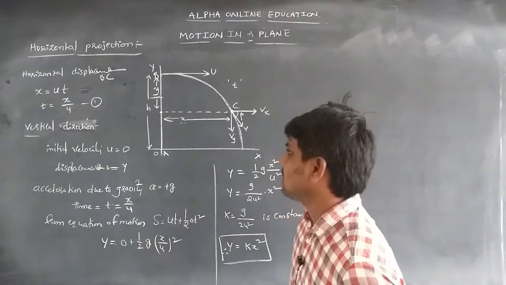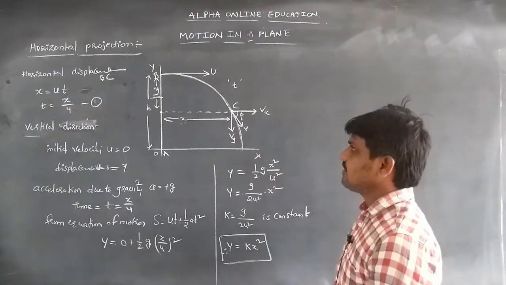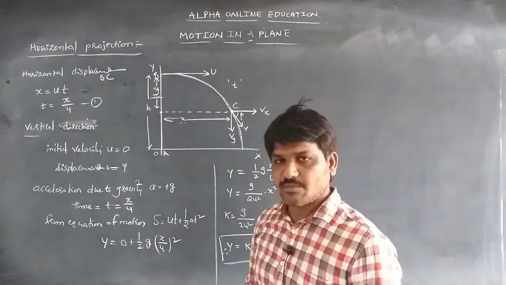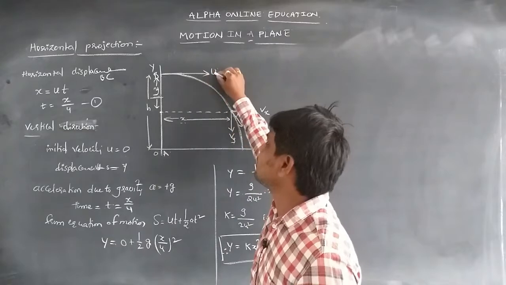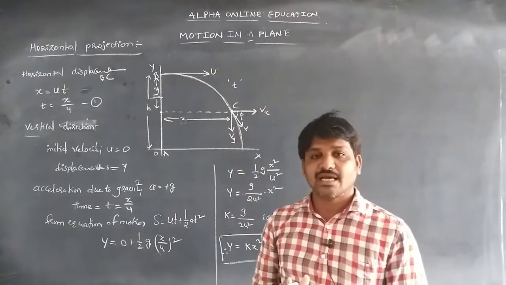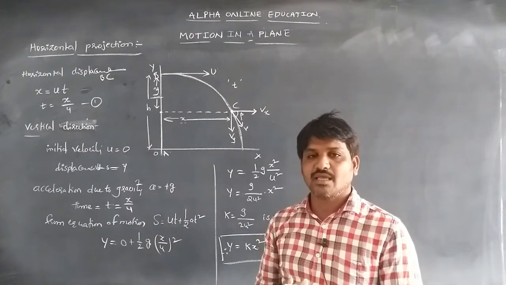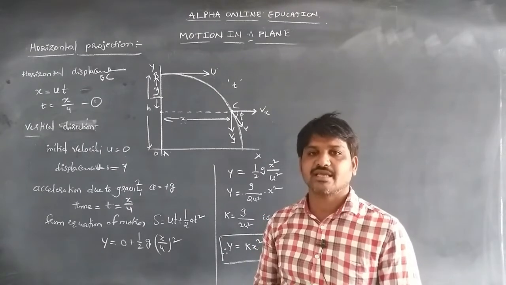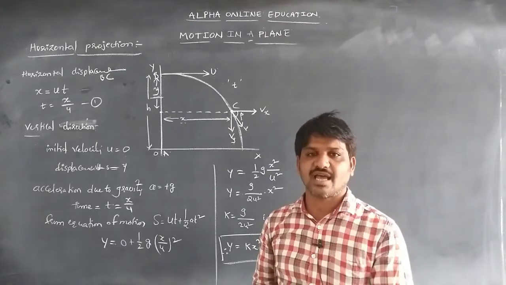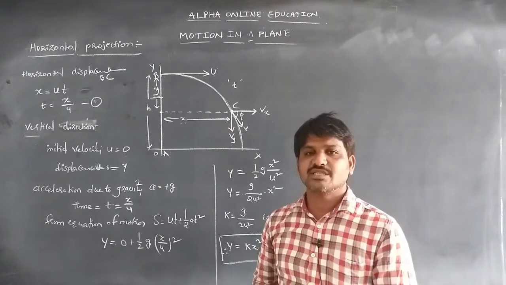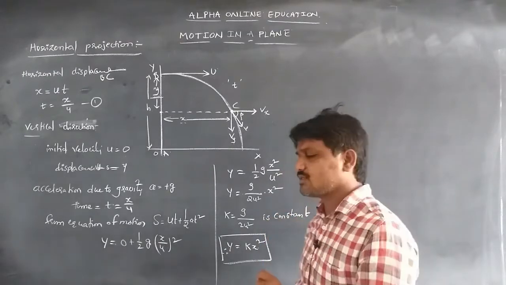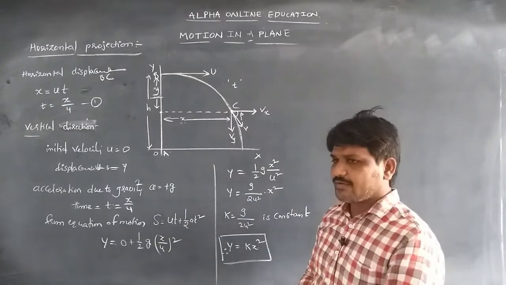We can say that whenever the body is projected horizontally with some velocity, the horizontal velocity will be uniform, and vertically, similar to a freely falling body, due to the influence of acceleration due to gravity, it maintains uniform acceleration.